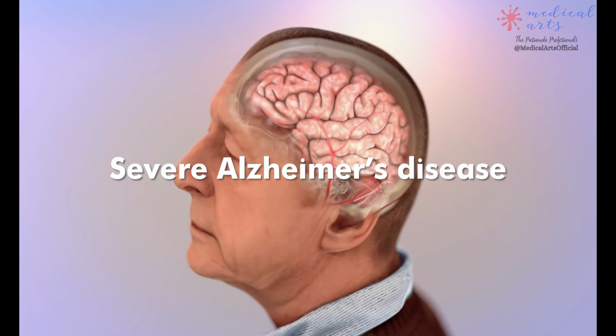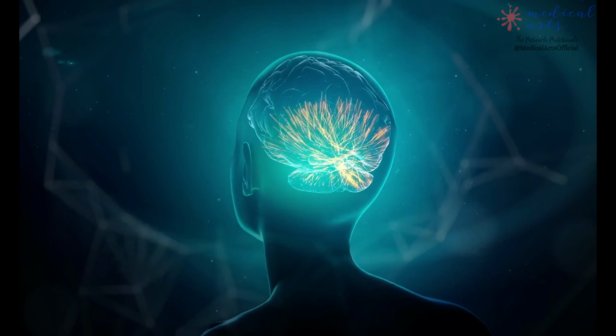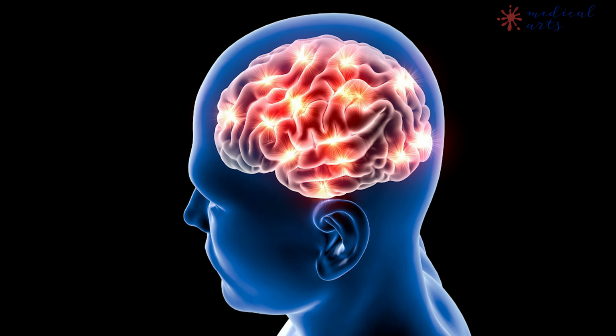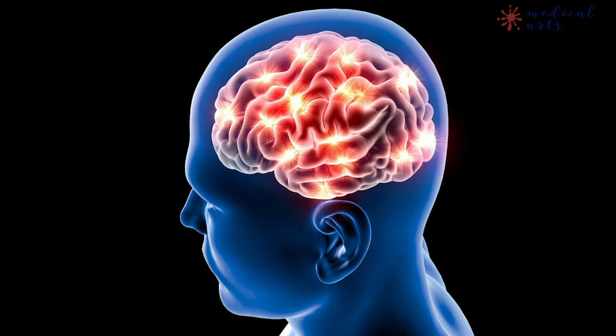Severe Alzheimer's disease is the late stage of Alzheimer's disease, in which plaques and tangles are present throughout the brain, causing the brain tissue to shrink substantially. It can last up to 1 to 3 years.